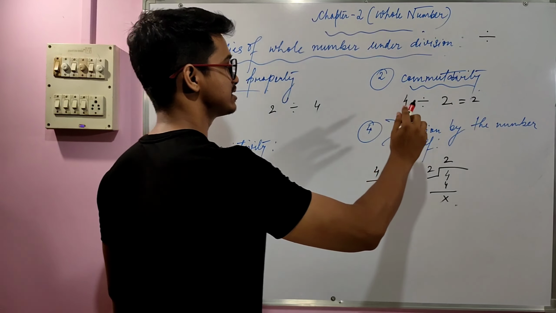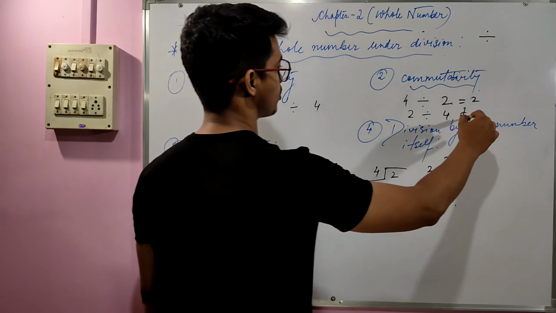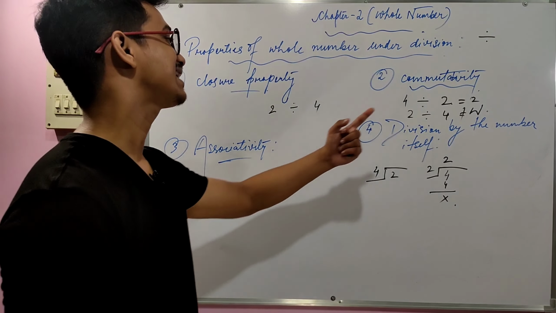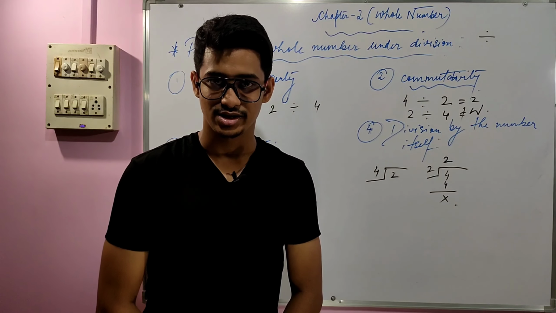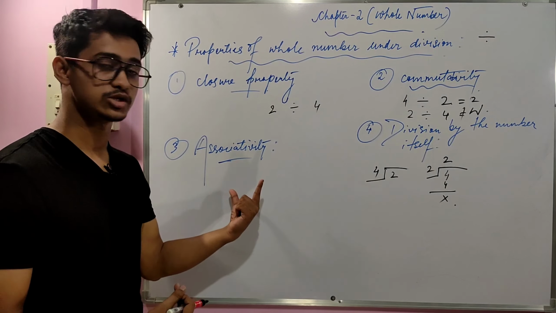But if I reverse the situation, then it is not possible. It will not give us a whole number. It is not equal to a whole number. So in that case also, we cannot say that commutativity holds under division when we are talking about whole numbers. So let's shift into associativity.